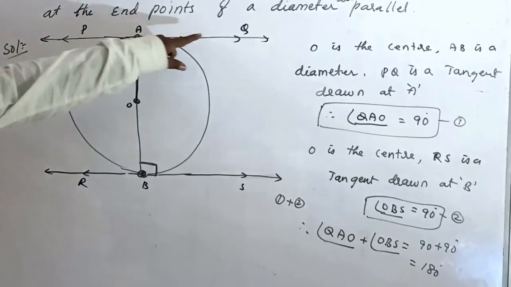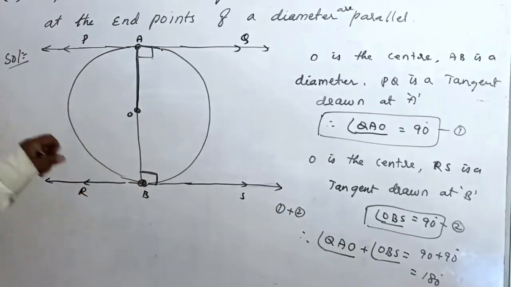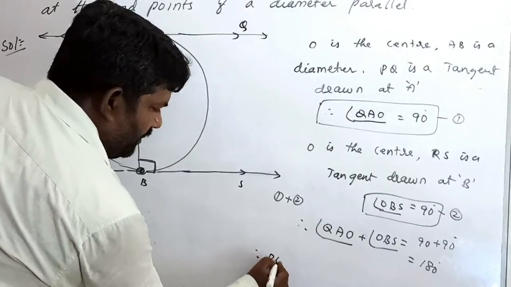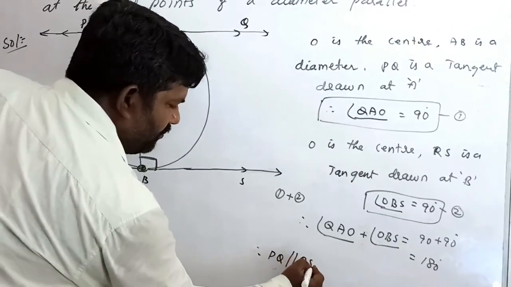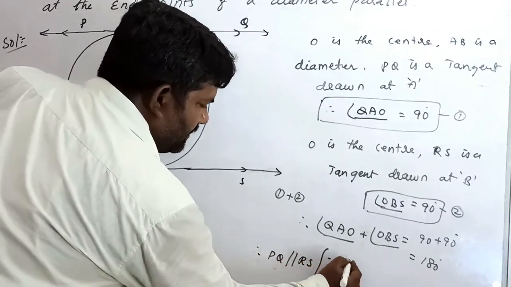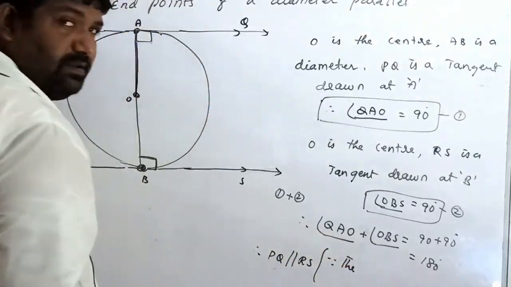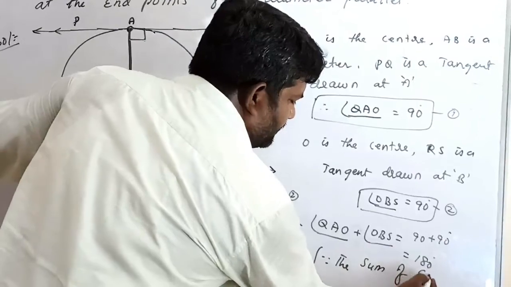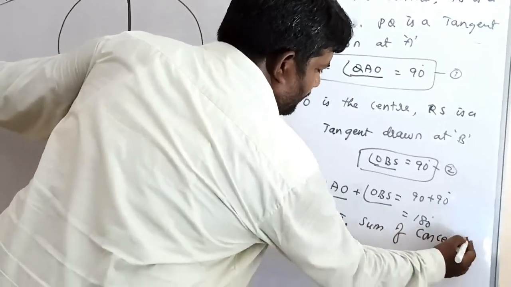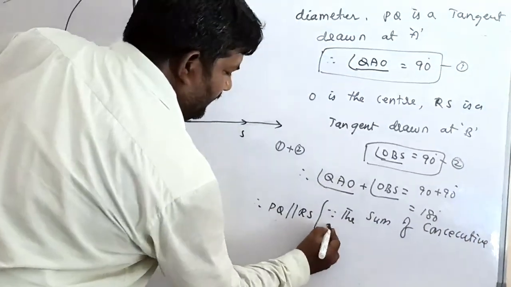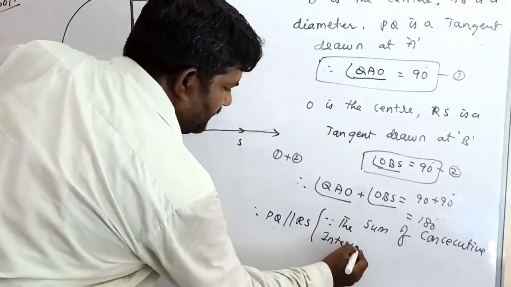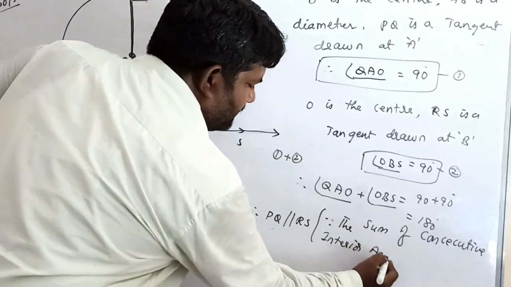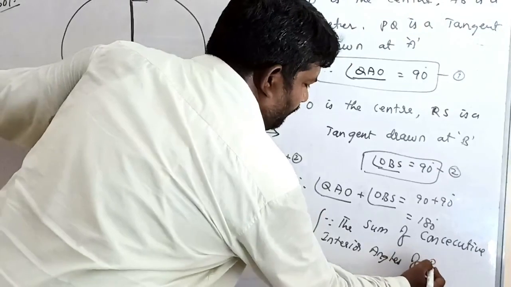Therefore, PQ is parallel to RS, because the sum of consecutive interior angles of parallel lines is 180.